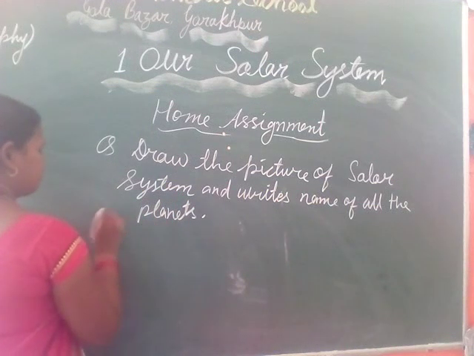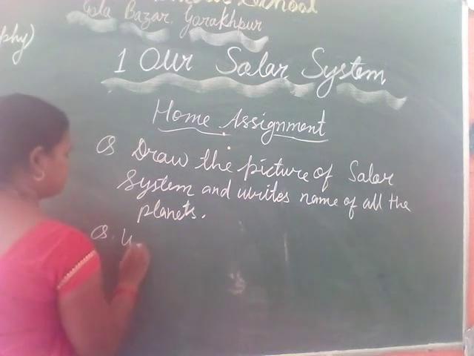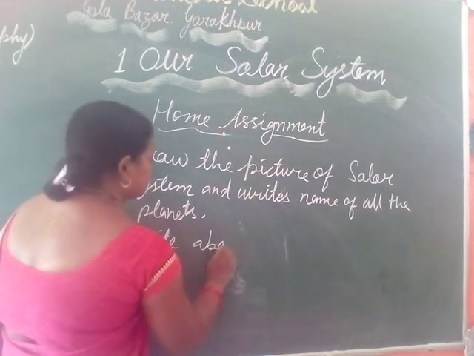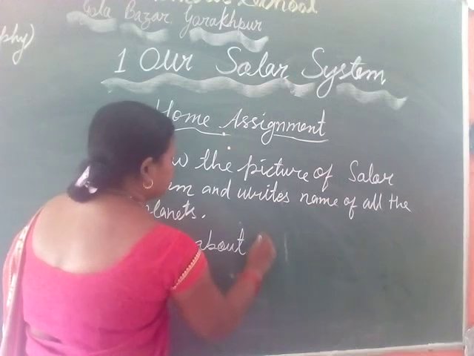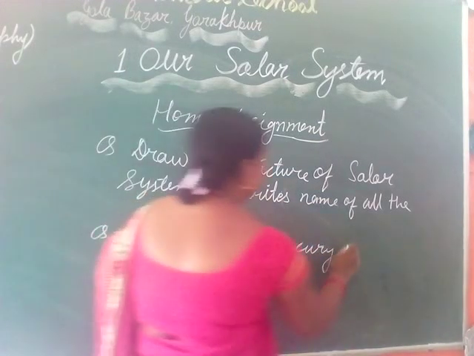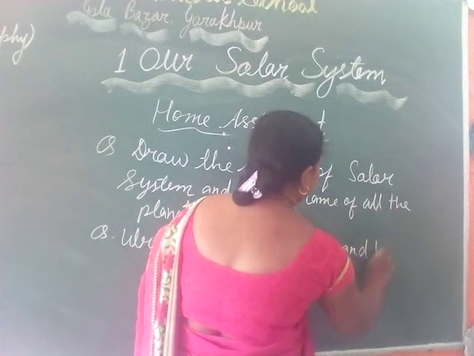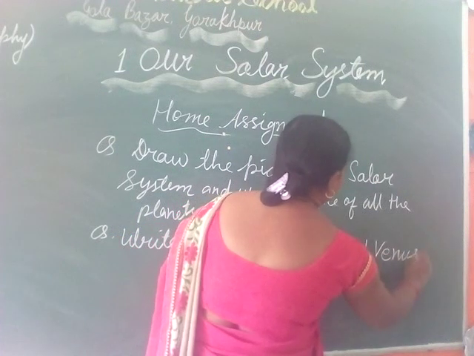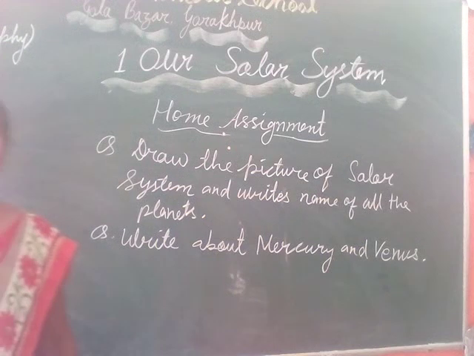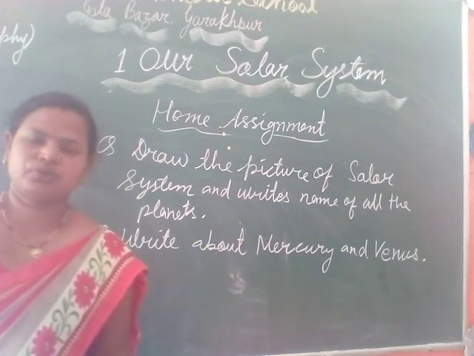Second question, write about Mercury and Venus. This is your home assignment. I hope you have understood. Note it down in your book, copy.